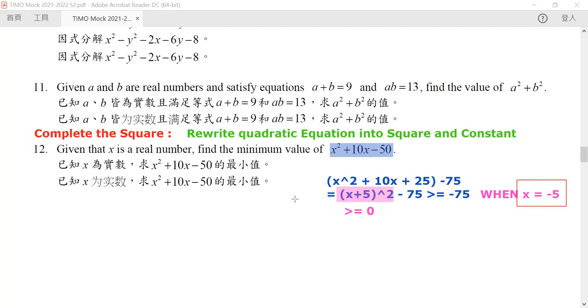C minus b squared divided by 4a is the easier way. Yes, and no. Completing the square is usually easier for you to do than applying the quadratic equation. Most of the time you only use the quadratic equation when you have no other method. Completing the square is not that difficult, right?